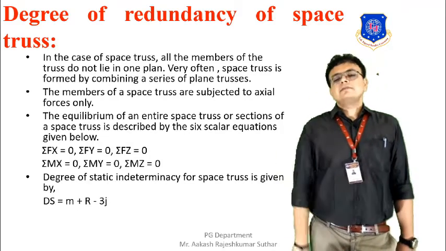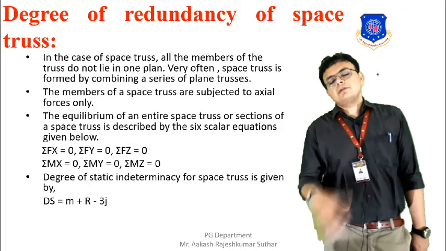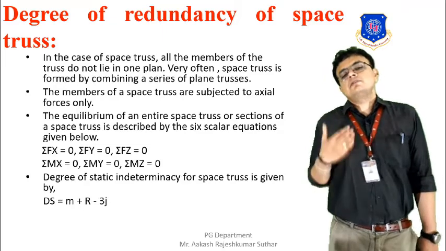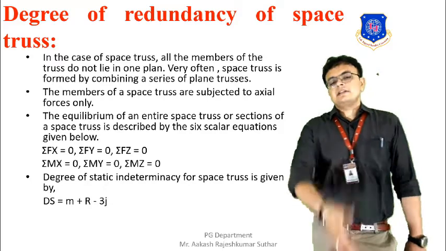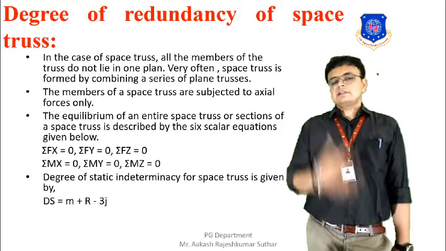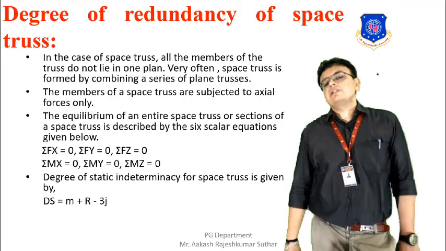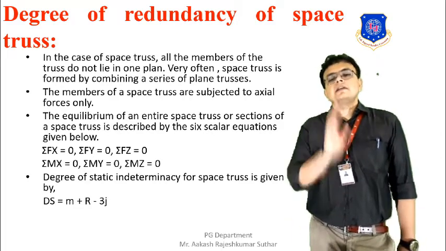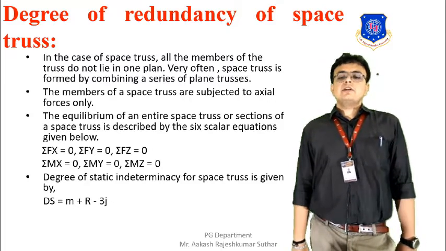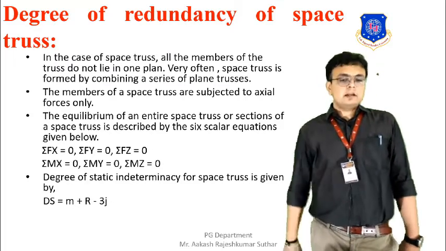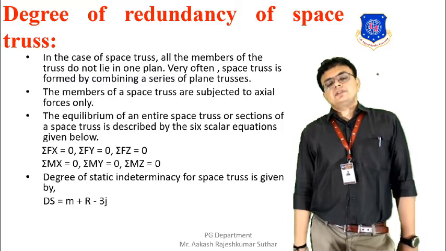In the same way, the summation of all the moments in the x direction, the y direction and the z direction will each be equal to 0. So we can say that summation of Mx is equal to 0, summation of My is equal to 0 and summation of Mz is equal to 0. So there are mainly 6 scalar equations. The degree of static indeterminacy for a space truss is given by the following formula: m plus r minus 3j.